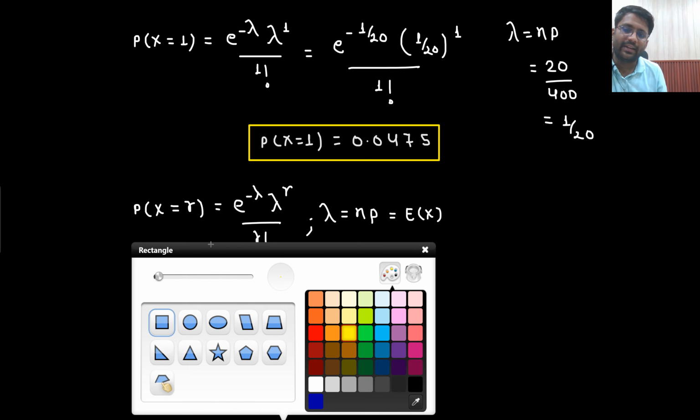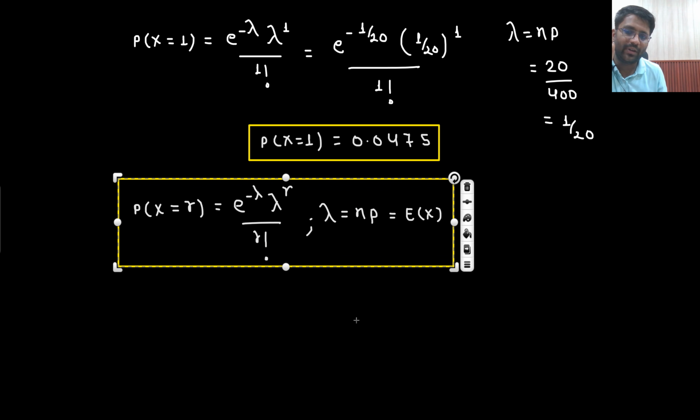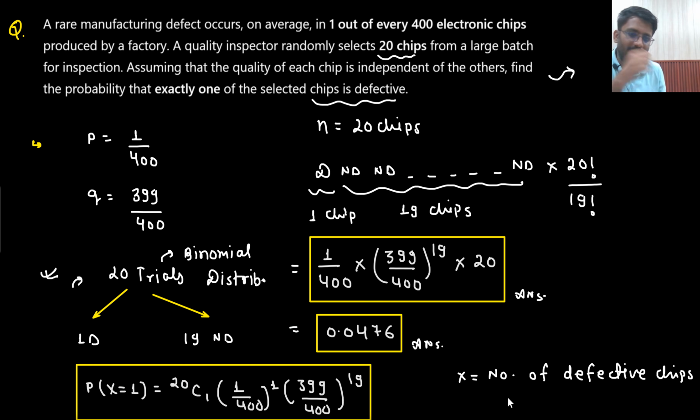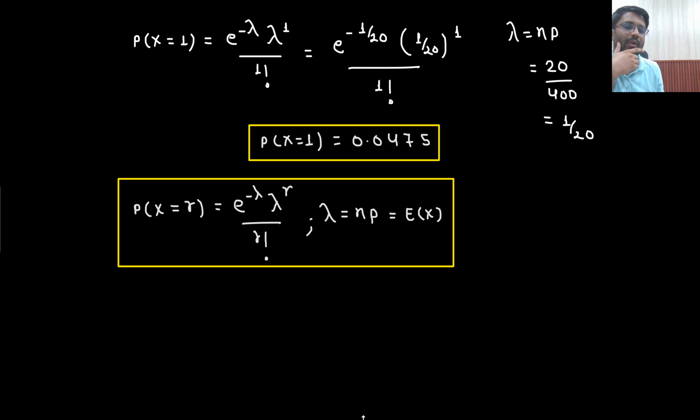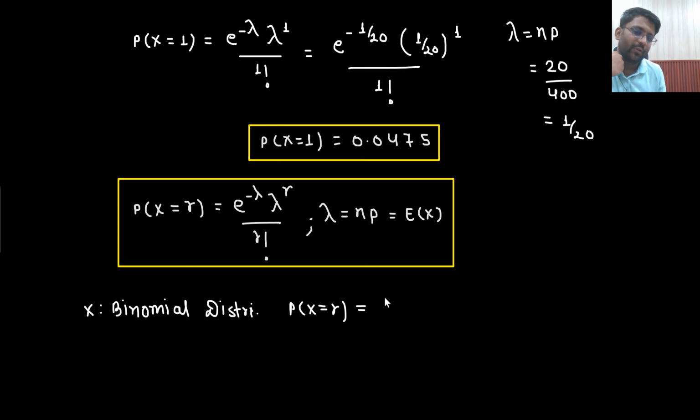But sir, here you are saying that random variable x is following the binomial distribution. Here you are saying that it is following binomial distribution, and here you are defining the probability in some other way. Yes, x was following the binomial distribution. No doubt about it. And if it is following the binomial distribution, the probability of x taking value r would be nCr, probability of success to the power r, probability of failure to the power n minus r. This is surely correct.